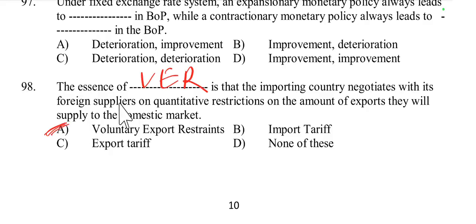The essence of voluntary export restraint is that the importing country negotiates with its foreign suppliers on the quantitative restrictions on the amount of exports they will supply to the domestic market. Here VER is a trade restriction on quantity negotiated voluntarily to avoid strict import control. So option A is the right answer.